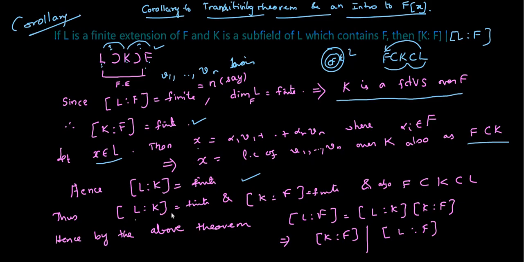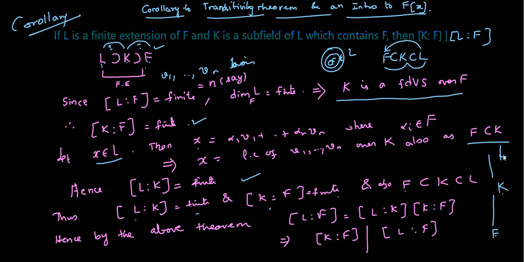So the degree of L over K is finite, and the degree of K over F is finite, and also F is contained in K, contained in L. Hence by the transitivity theorem, we must have the degree of L over F to be the degree of L over K times that of K over F. This is called the tower diagram: F, K, L. So the degree of L over F is finite, given.